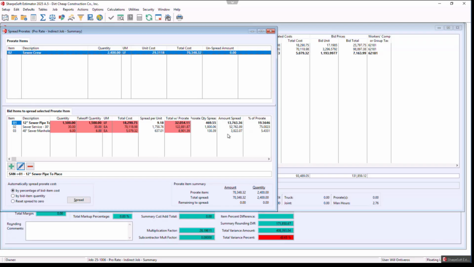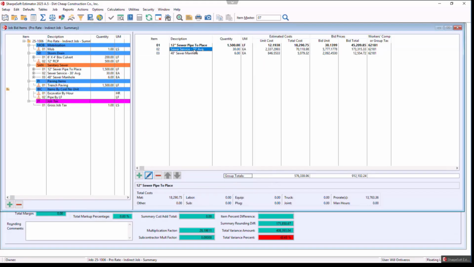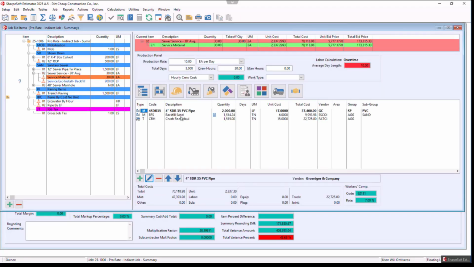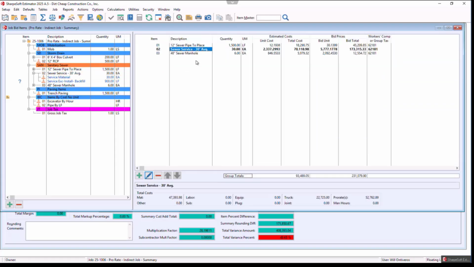$13,000 went to the sewer main. $52,000 went to the sewer service. And then there's the percentages that are there. So make sure I got rid of that. So there's my material. I must have something added in the material. So there's those items there. I was just checking the cost. It seemed like it was a little high.